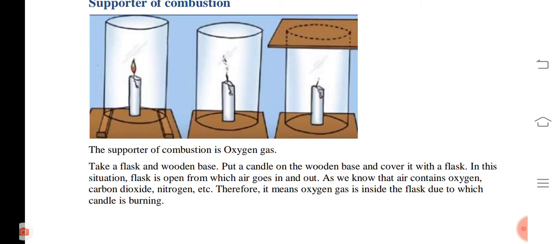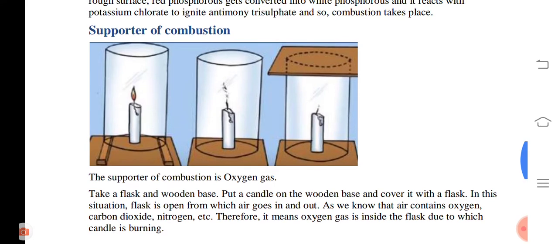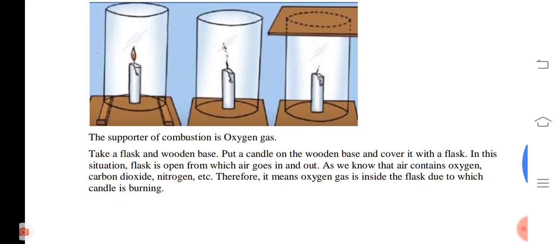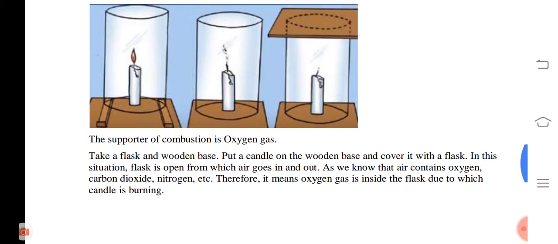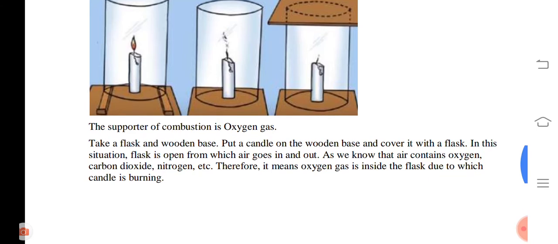Now observe what happened. In the first diagram, the first candle keeps burning continuously, the second one burns for a little period of time, starts flickering and then produces smoke. The last candle burns for a little period of time and after that it goes off. Why did that happen? In the first chimney it gets air continuously from the bottom.